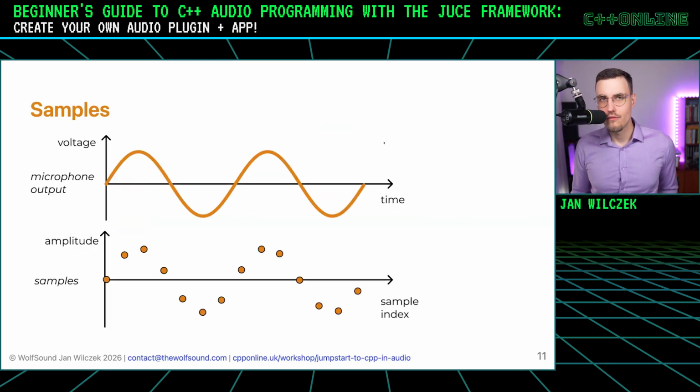Well, when we have our continuous signal, the ADC takes samples of the value of this signal at regular time intervals. This is called sampling. And these samples are discrete values that we can store on a computer, just like in a std vector of floats that can be used to represent sound.